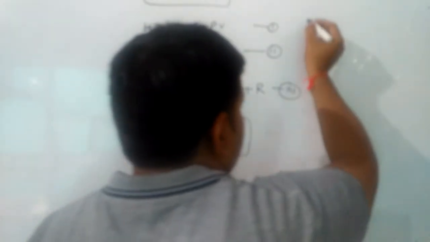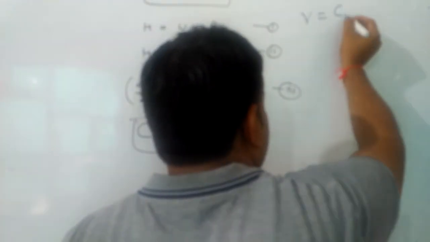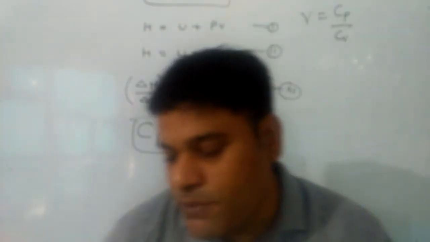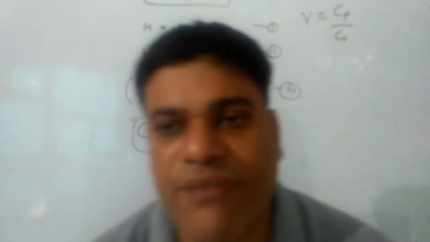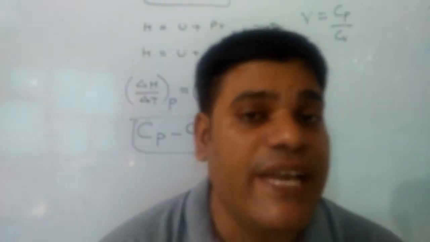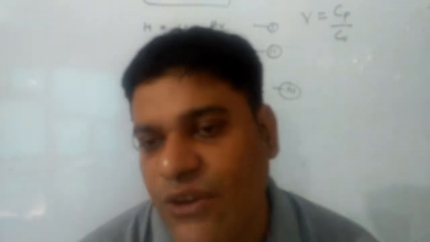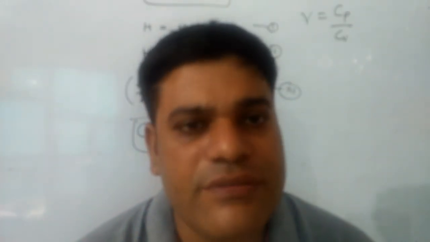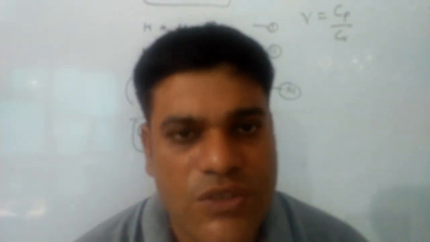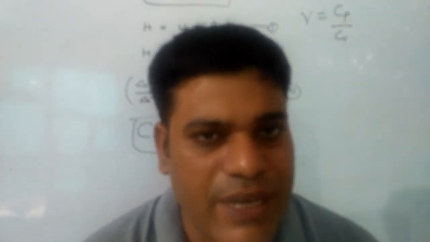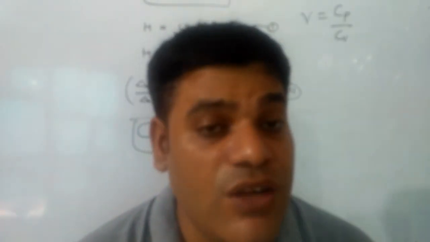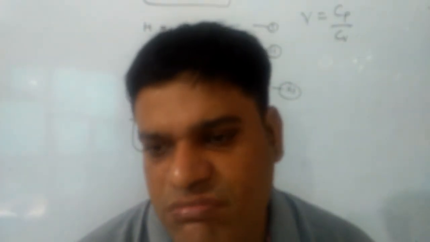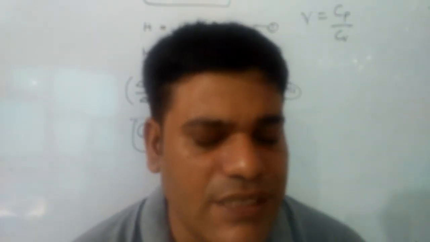The ratio Cp by Cv is known as Poisson's ratio, and with its help we can predict the atomicity of a gas. If its value is 1.66, then it is a monatomic gas. If it is 1.4, then it is a diatomic gas, and if it is 1.28, then it is a triatomic gas for linear gases. For angular gases, we will discuss later on.